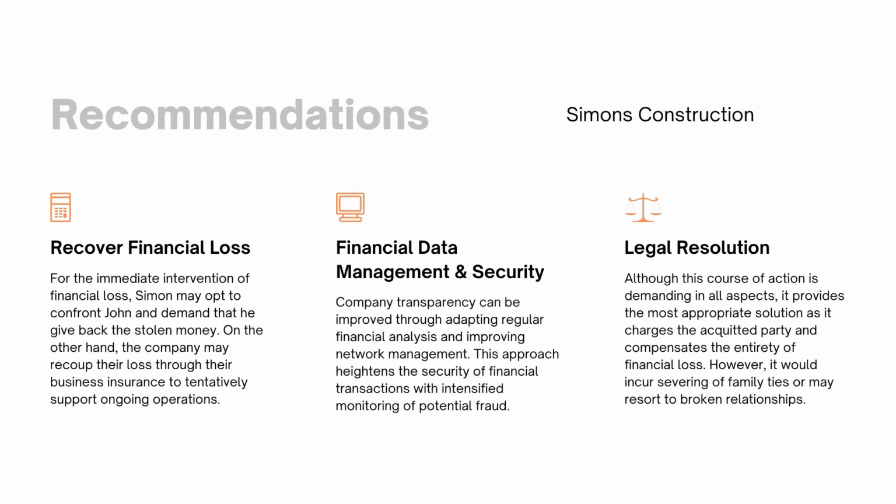For the recommendations to resolve the issue presented in this case, for the immediate intervention of financial loss, Simon may opt to confront John and demand that he give back the stolen money. On the other hand, the company may recoup their loss through their business insurance to tentatively support ongoing operations. Next, company transparency can be improved through adopting regular financial analysis and improving network management. This approach heightens the security of financial transactions with intensified monitoring of potential fraud.